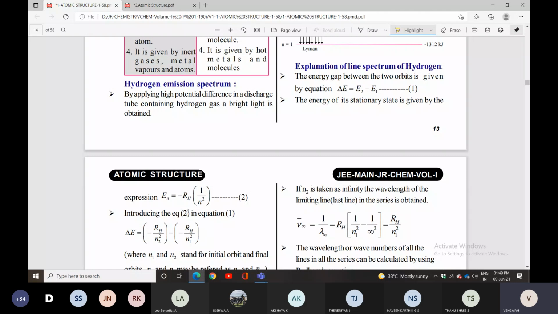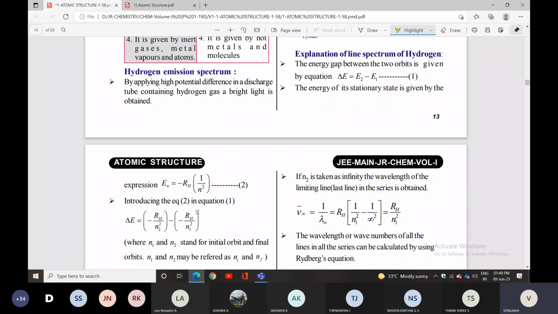So introducing equation 2 in equation 1, you can substitute. Already you know the formula delta E equal to E2 minus E1. So En with the condition n, n square, we can replace E1 and E2. Then what you can get is minus RH by n1 square minus RH by n2 square.